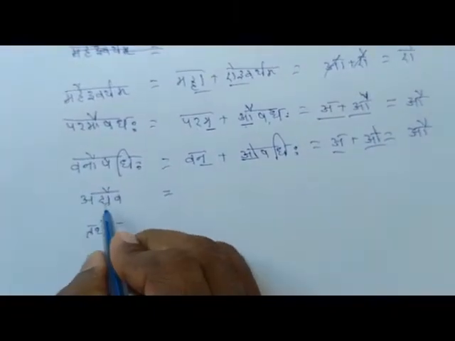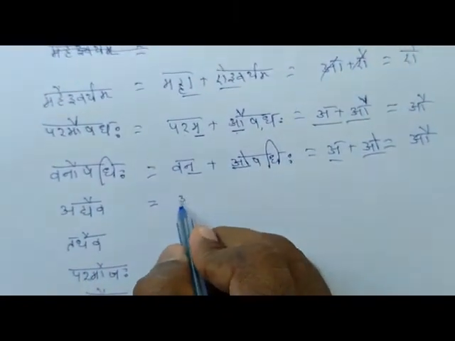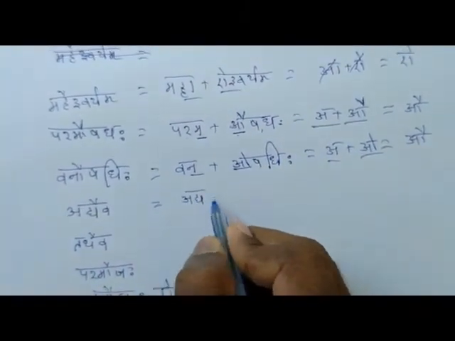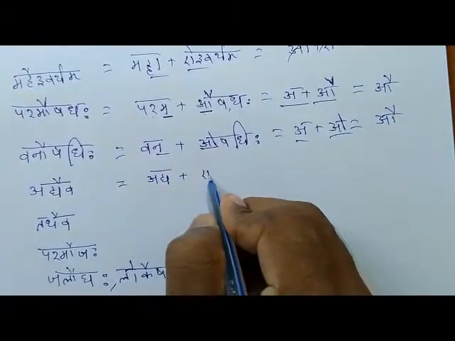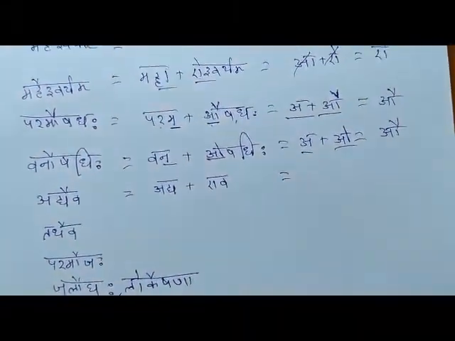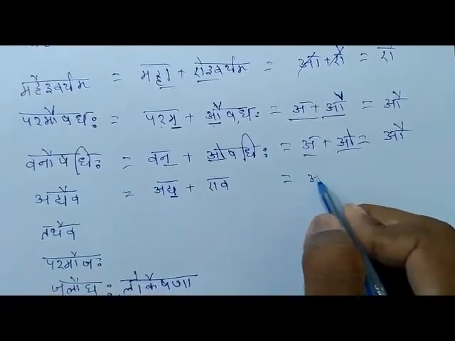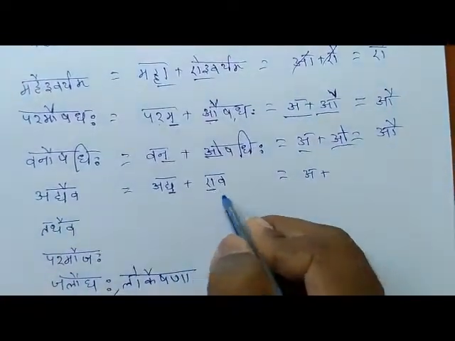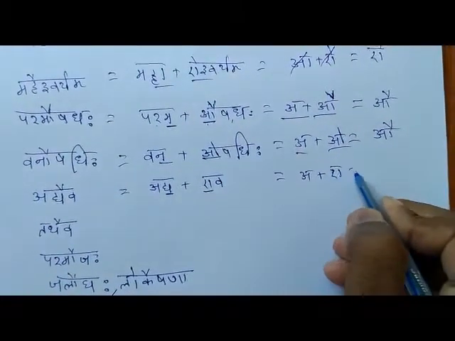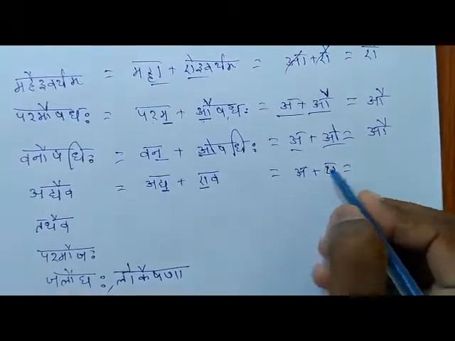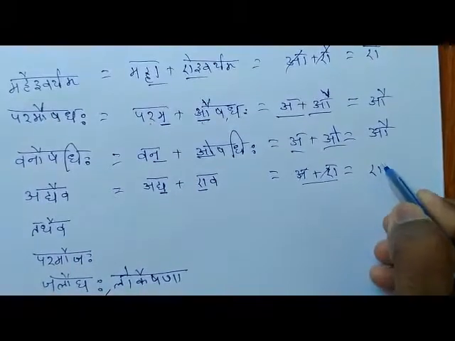Another example, Adyaiva. Adya plus Eva. The last letter is ending with A, and the second word is starting with E. So in place of these two letters, Ai will take place.